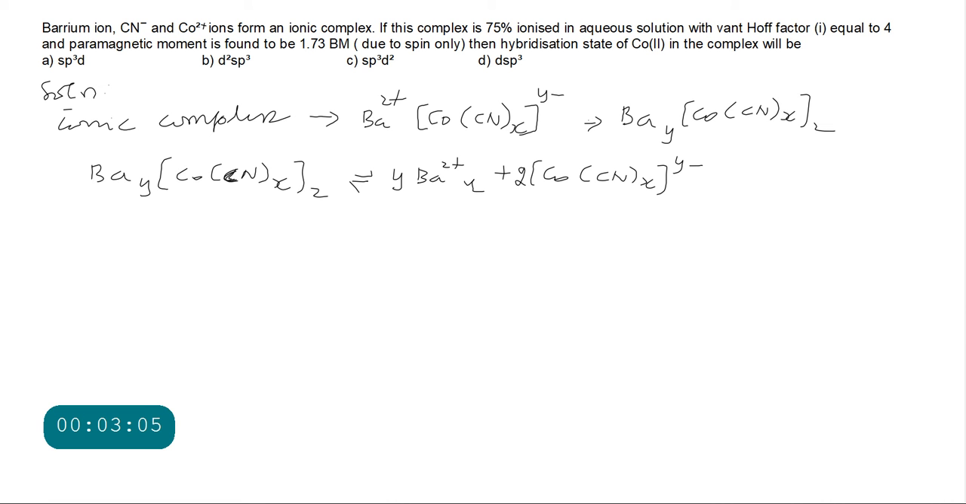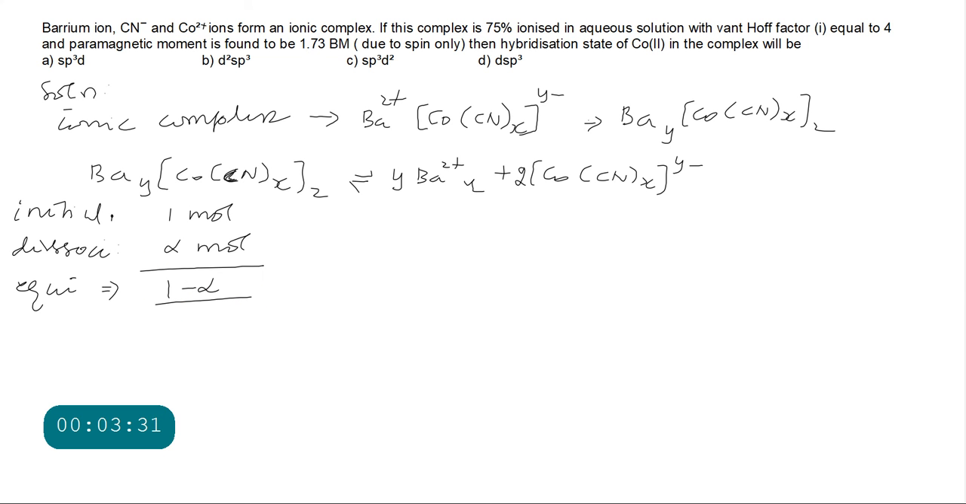Initially let us consider it is 1 mole. It is dissociating, suppose alpha moles. Dissociating how much means alpha moles, the degree of dissociation. If you take initial one, dissociated we can say alpha. At equilibrium it is 1 minus alpha, this will be y alpha, this will be 2 alpha, with respect to degree of dissociation.